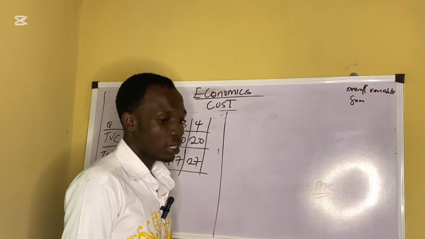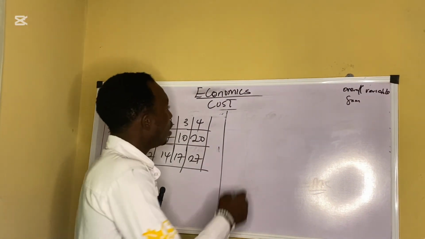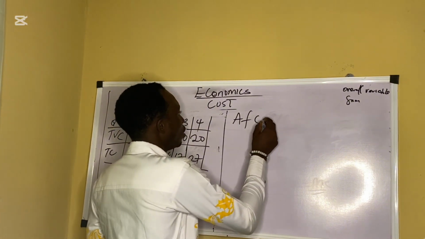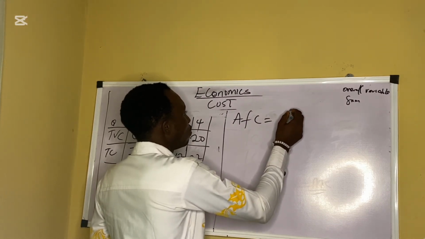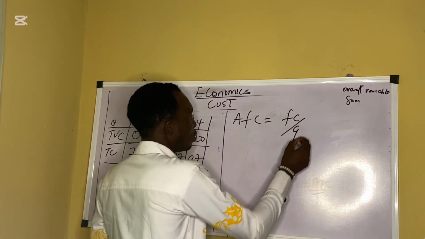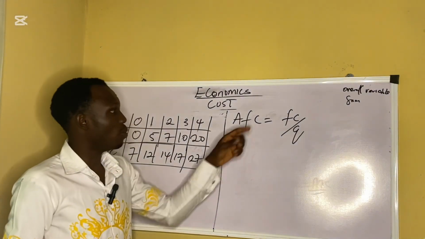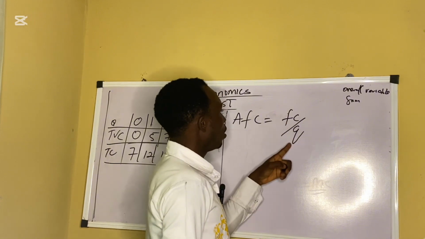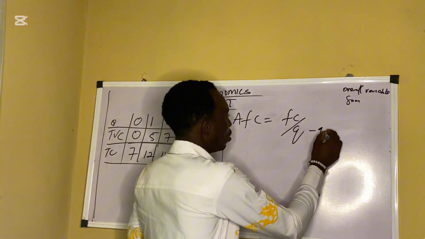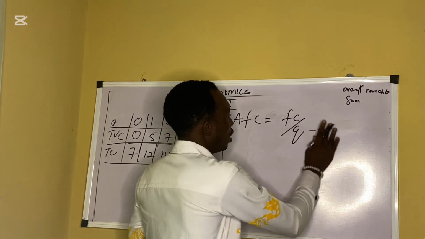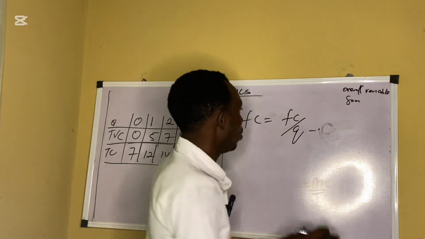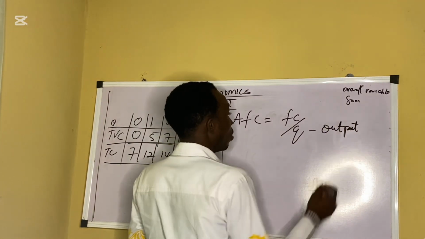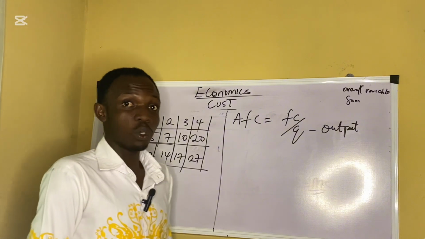So they say you should look for the average fixed cost. If you are looking for average fixed cost, it simply means fixed cost divided by what? Q. That will give you average fixed cost. This is the fixed cost now, and this Q is your quantity, your output. You call it quantity, how much you have produced.